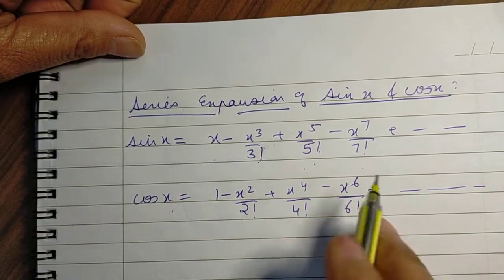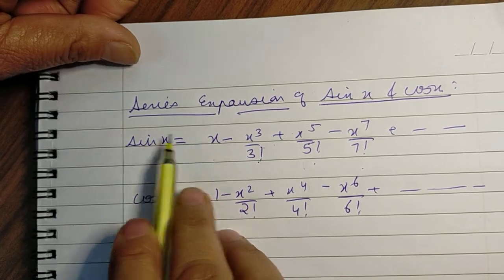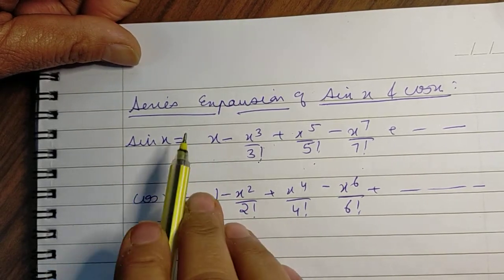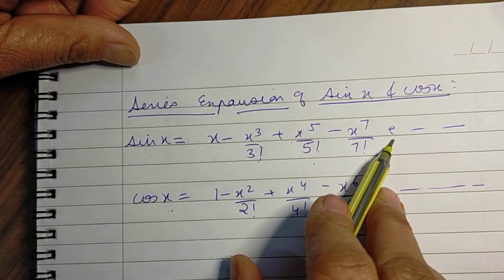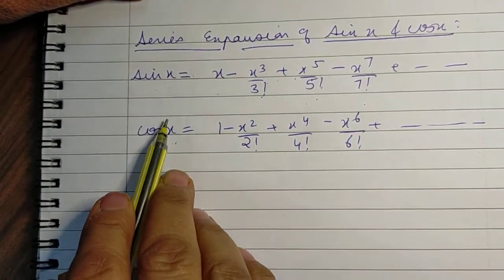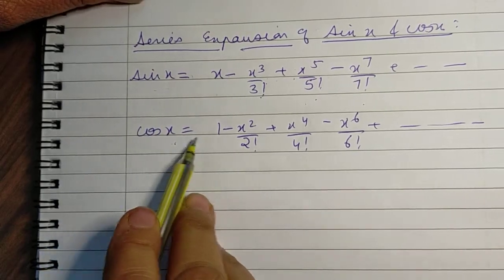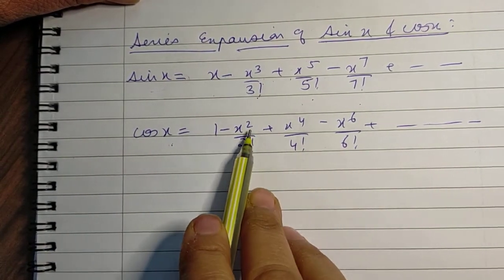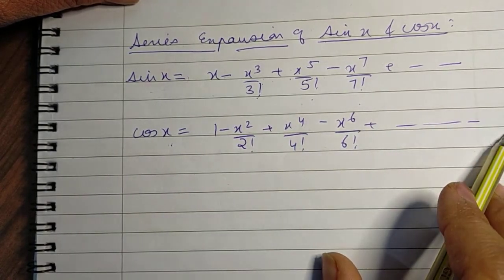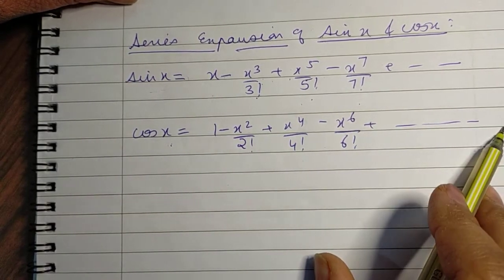Okay, that's the first point. Second point is that all the terms involved in the expansion of sine are odd powers of x, whereas all the terms involved in the expansion of cos x are even powers of x, which starts with 0, 2, 4, 6, and so on. This is the second point to be kept in mind.